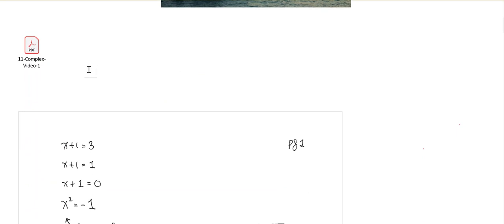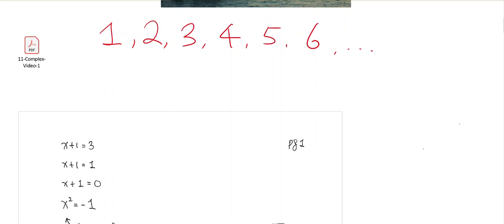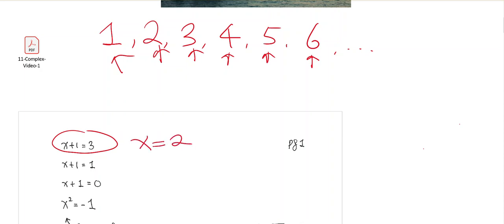So let's suppose that the only numbers that you know are the counting numbers, also known as the natural numbers, which is numbers such as 1, 2, 3, 4, 5, 6, and so on and so forth. If you look at these equations and you go through all these numbers that you know, you will find that x + 1 = 3 has a solution, and the solution is x = 2.